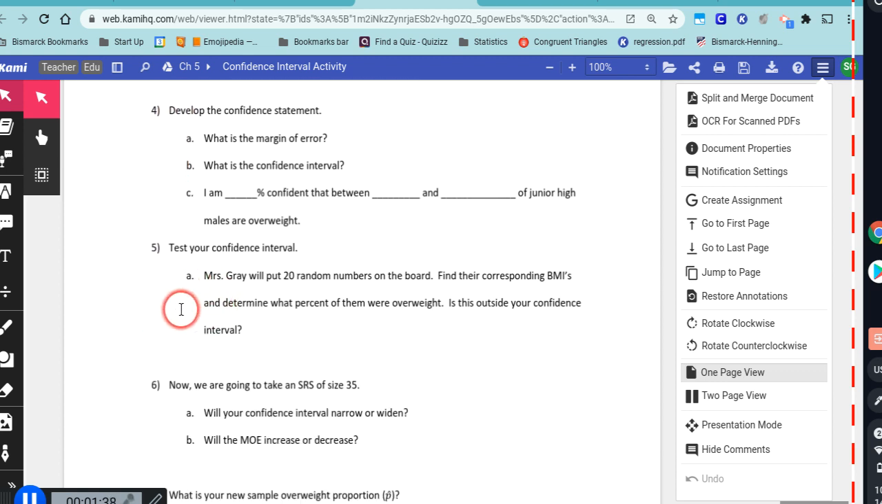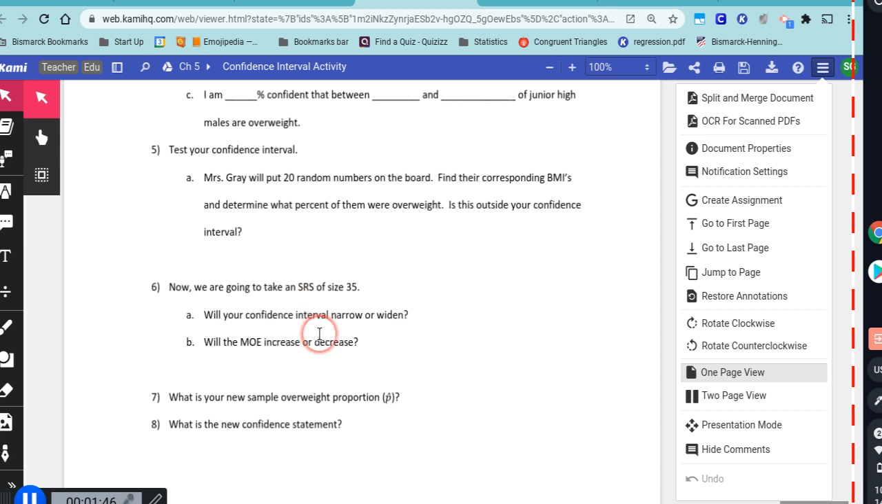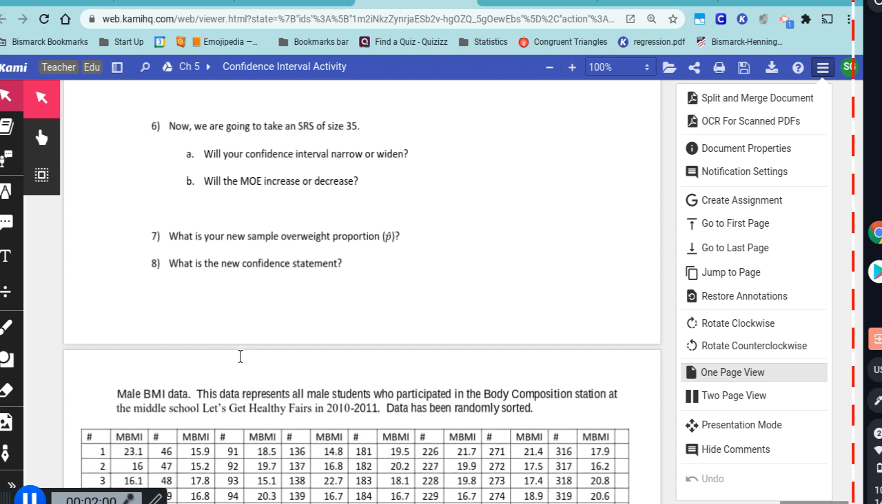For number 5, Mrs. Gray will put 20 random numbers on the board, find their corresponding BMIs, and determine what percent of them is overweight. I will put that up and display that in the Meet also, so you guys can do that then. And then the rest of it you should be able to answer on your own.